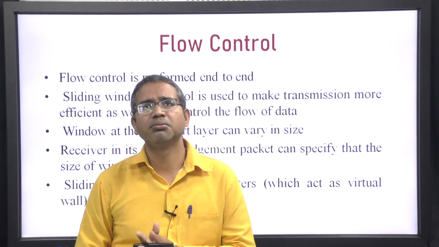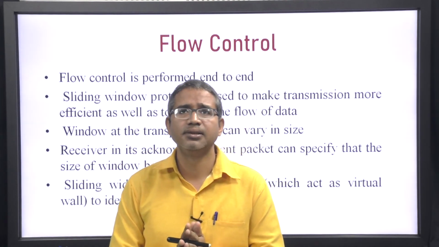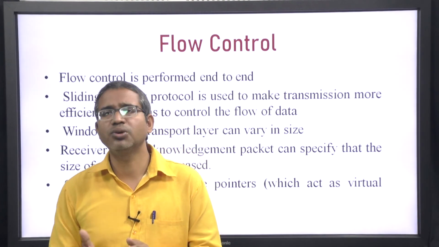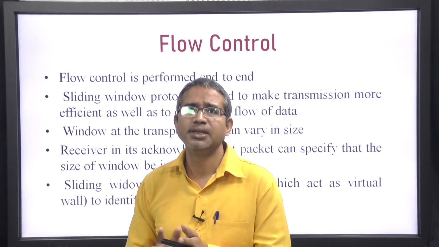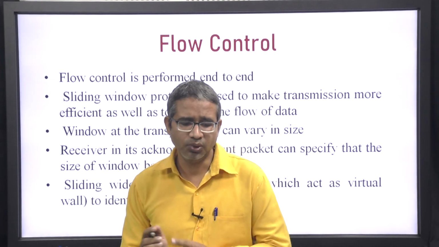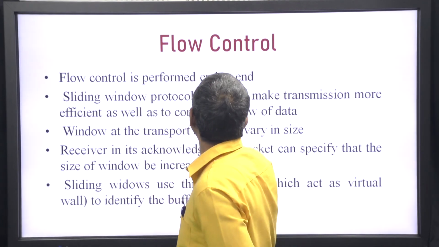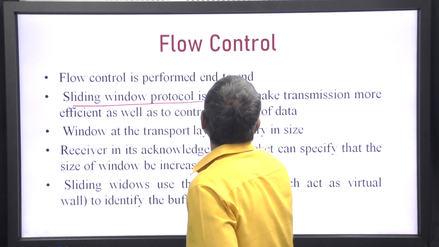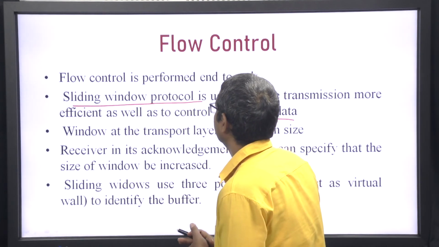So, it must send a message to the sender that the sender must slow down his speed. So, flow control is performed end to end, and basically the sliding window protocol is used. The sliding window protocol is used to make transmission more efficient as well as to control the flow of data.